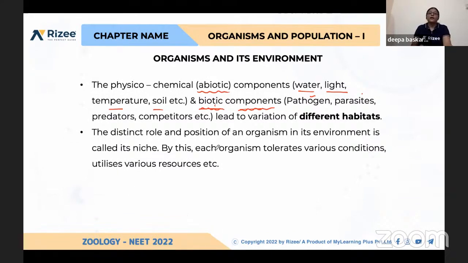The distinct role and position of an organism in its environment is called niche. So how one organism plays a major role in its environment, in its habitat, that is called niche. By this, each organism tolerates various conditions, utilizes various resources, and it is known as survival of the fittest, and it continues its existence.